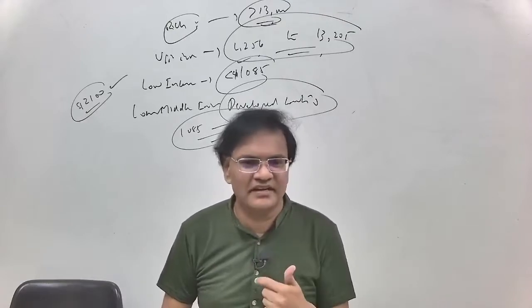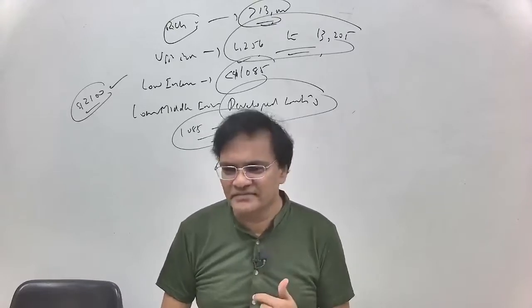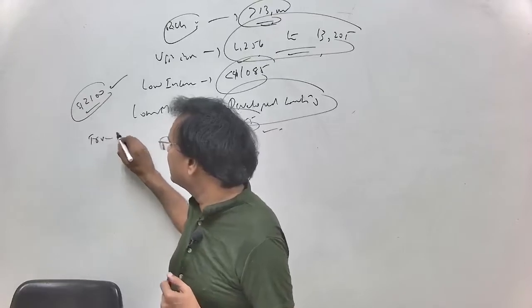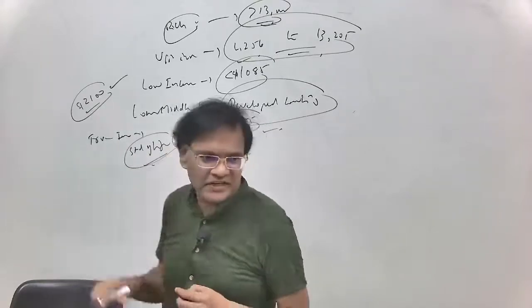What are the reasons why? These are the things that UPSC will be asking us. Why can per capita income not be the criteria? Because per capita income is not the true indicator of standard of life. It is not the true indicator of standard of life.